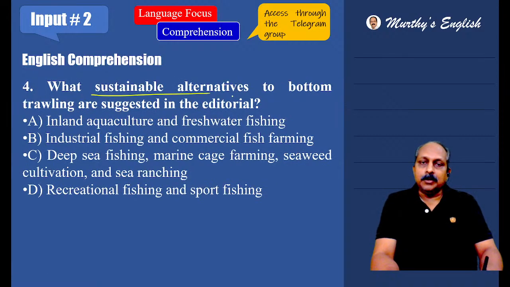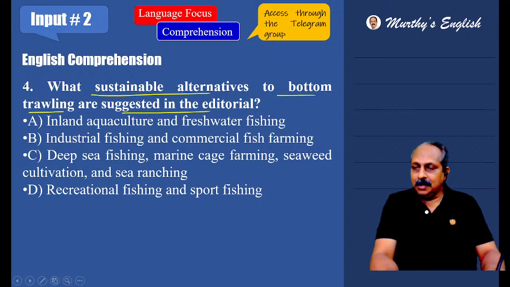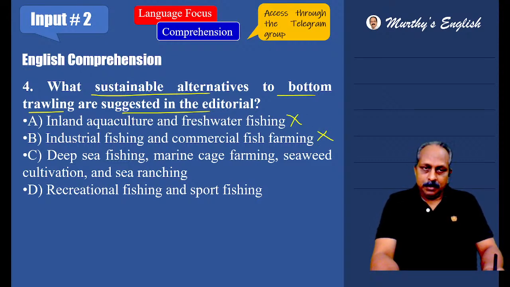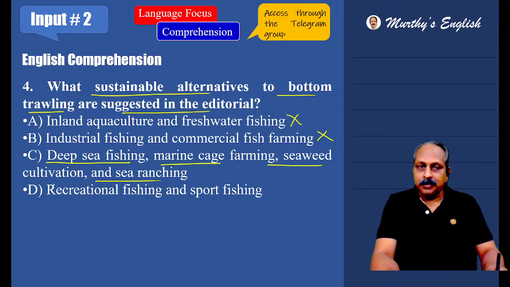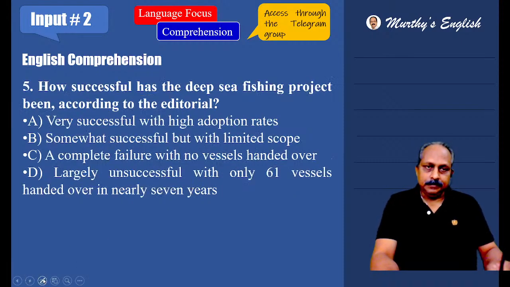What sustainable alternatives to bottom trawling are suggested in the editorial? Editorial says fishermen cannot change overnight, and bottom trawlers have to be replaced. That's a must. But what are the alternatives? Inland aquaculture? No. Industrial fishing? No. All these have been listed out: deep sea fishing, marine cage farming, seaweed cultivation, and sea ranching. Recreational fishing? No. Answer is C.